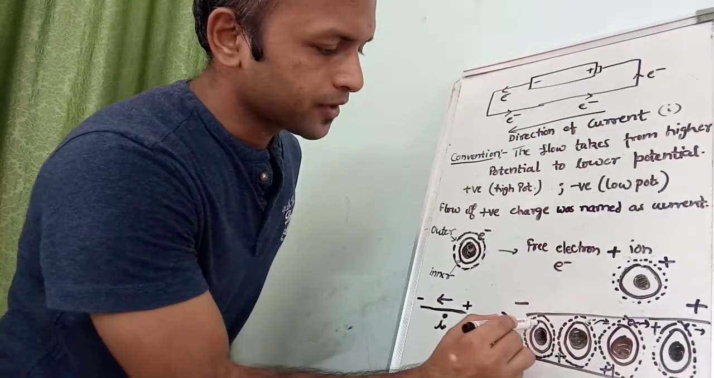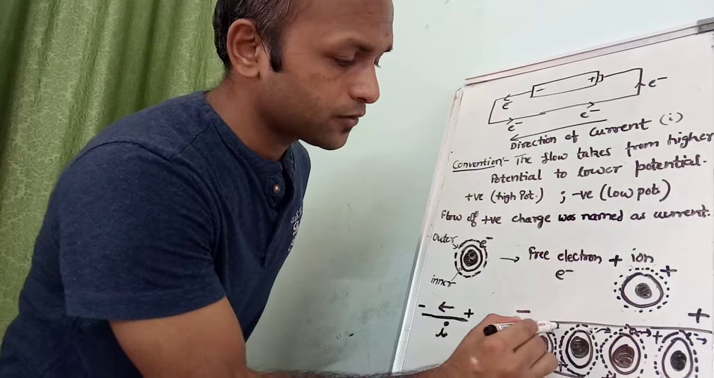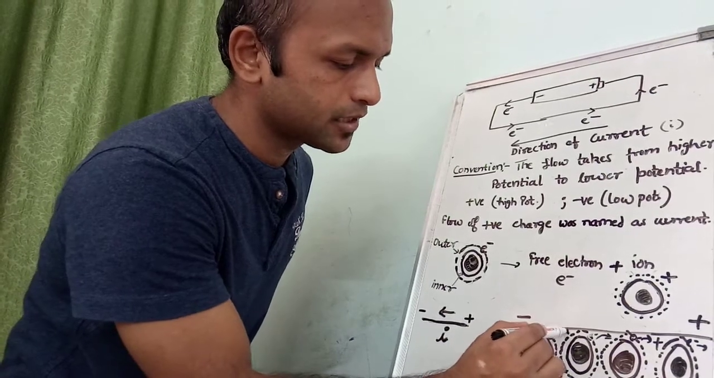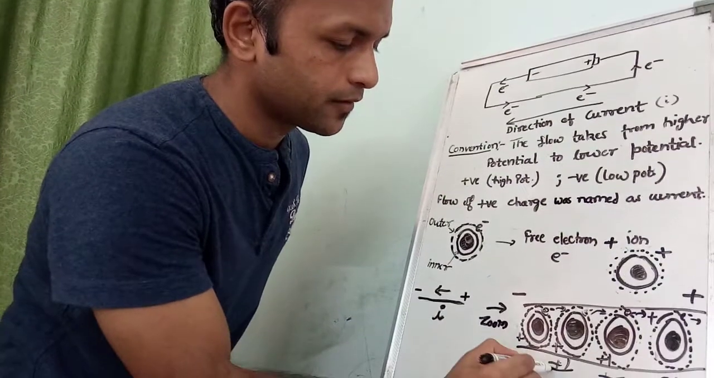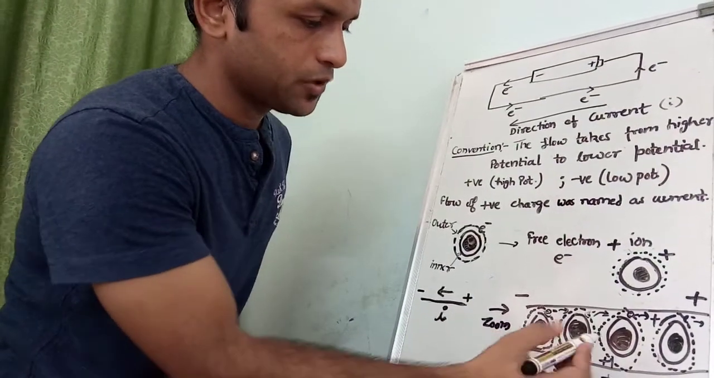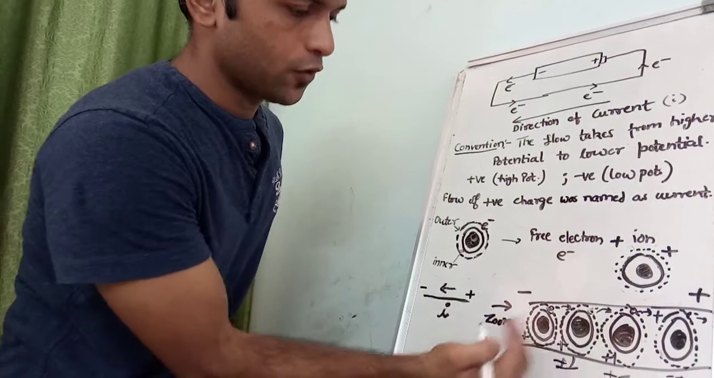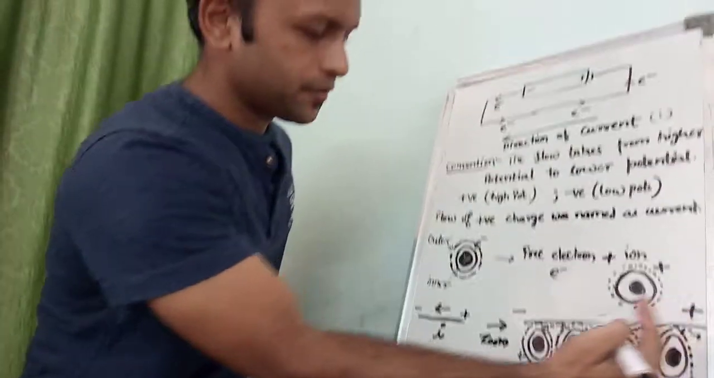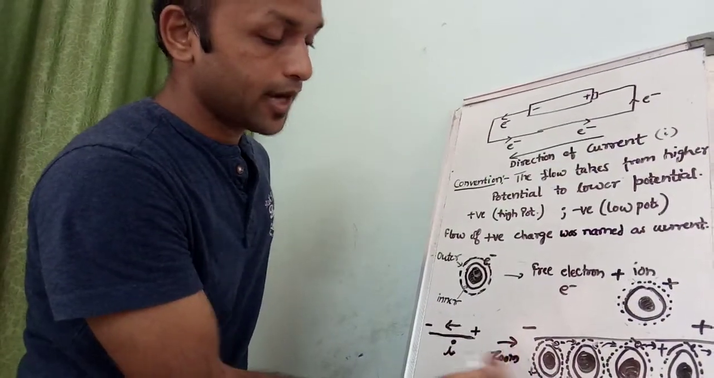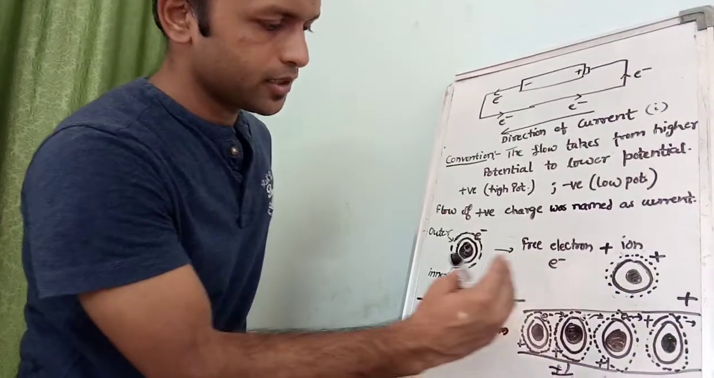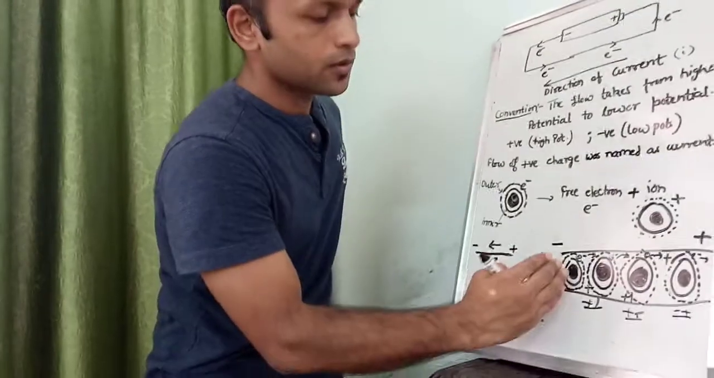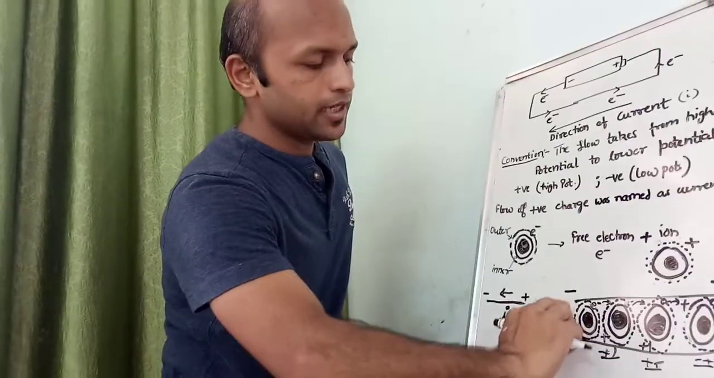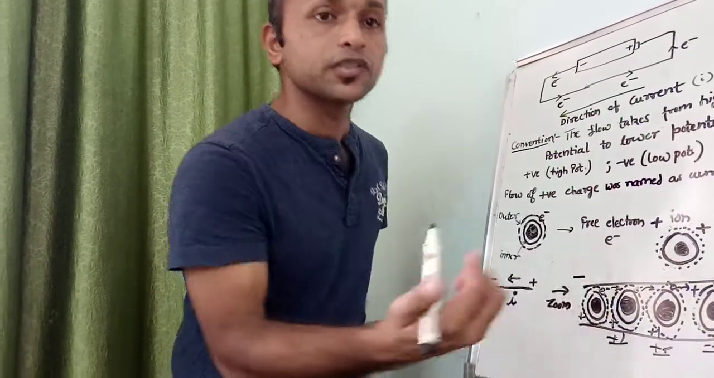Similarly, for this atom, the same thing will happen. This electron will go towards this, this will become positively charged, this will become neutral, and the positive charge is transferring from the left terminal towards the right terminal, or from the positive terminal to the negative terminal, as the electron hops from the negative terminal to the positive terminal.